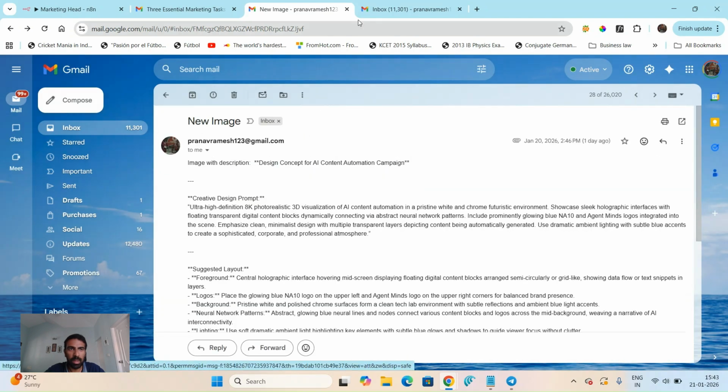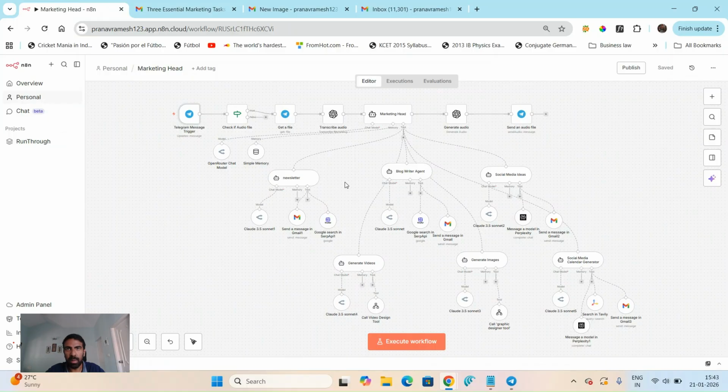So let's do a sample demo and then I'll take you through how this whole thing works. Let me get out my Telegram on my phone so we can see, because it also sends you back an audio on what it's done. So if you can ask it to maybe generate social media ideas. Let me just take out my Telegram. Let's execute this first.